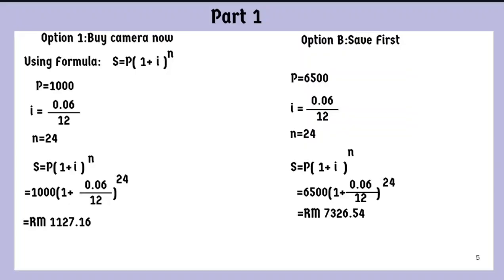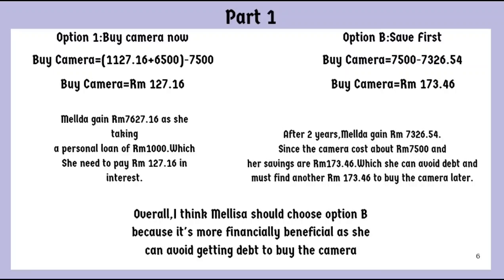As you can see, you can use the data from the question and use the same formula to get 1,127.60. And for option B, you can just use the same equation and you will get 7,326.54. Alright, for the comparison, we just use her savings and the loan and minus the cost of the camera. From the comparison, just use the equation I gave there. And for option B, just use the same.